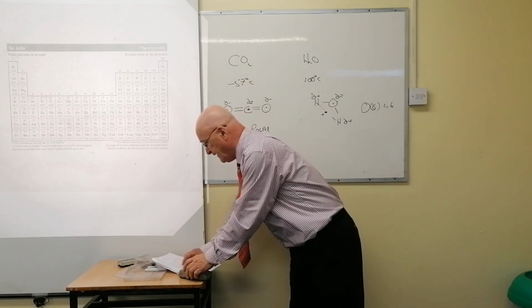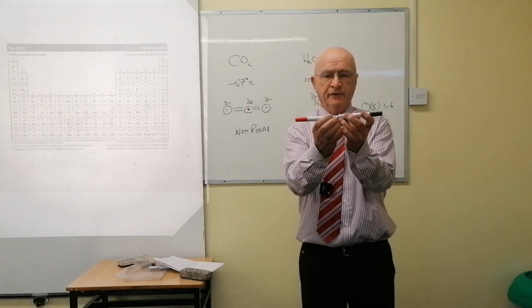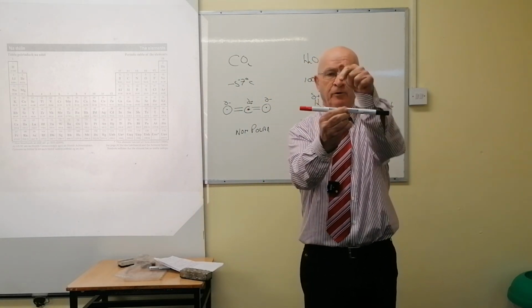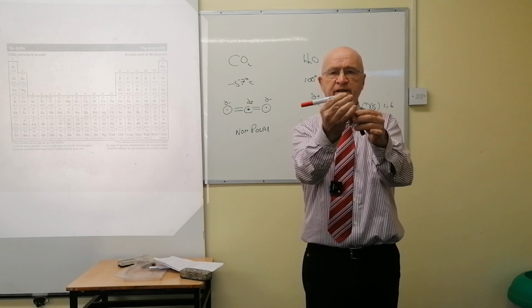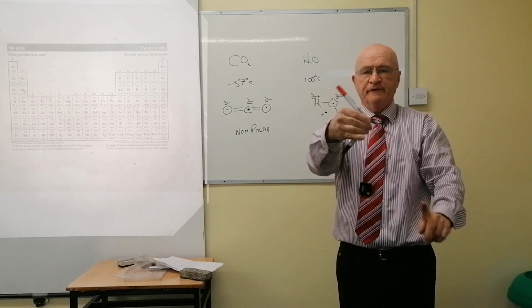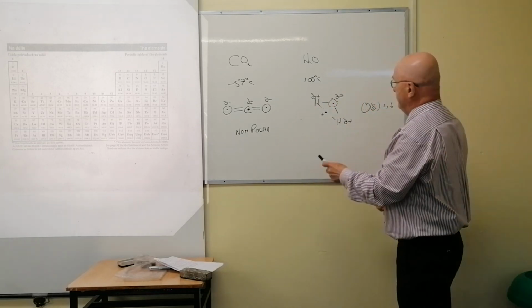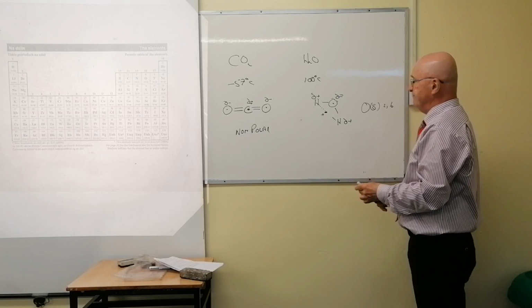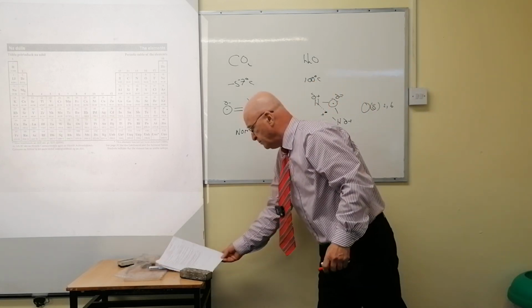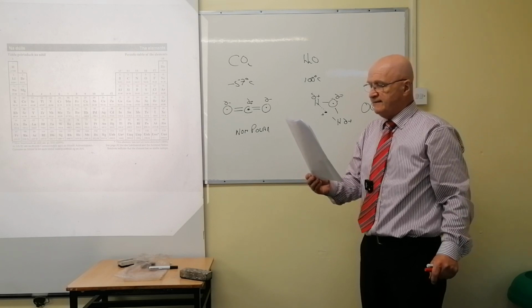So let me just say that again to give you some idea as to what we're dealing with. If the molecule is linear, then it's likely it's non-polar. Whereas if there's a bend in it, the center of the minuses is here, the center of the pluses is down here. So consequently, you end up with a plus end and a minus end. There's the minus end, there's the plus end. Okay, and that's what you're trying to deal with there. And they're asking you to use this knowledge of the 2 of them to signify that.